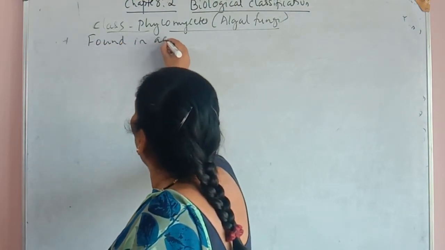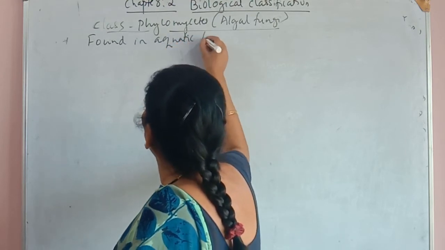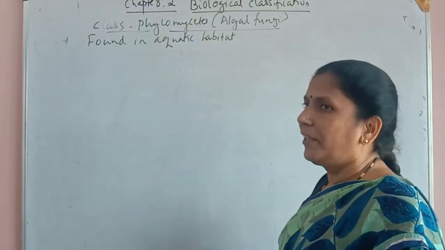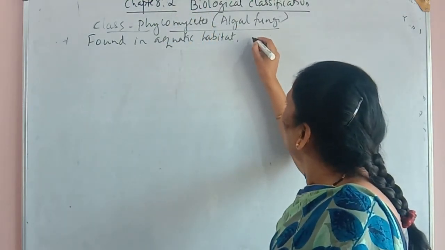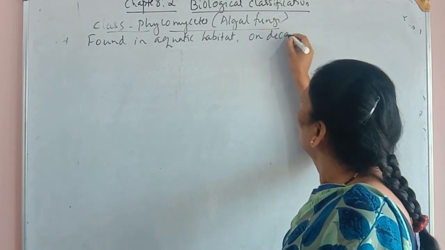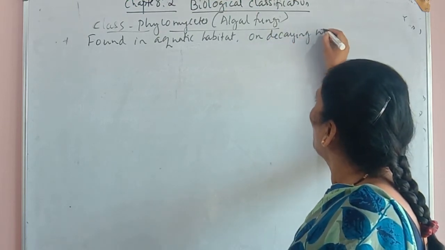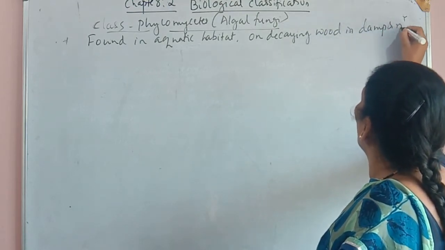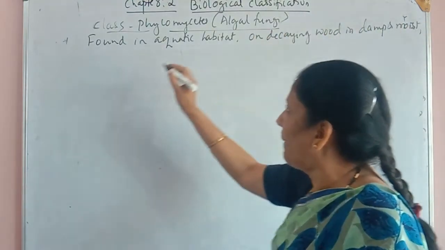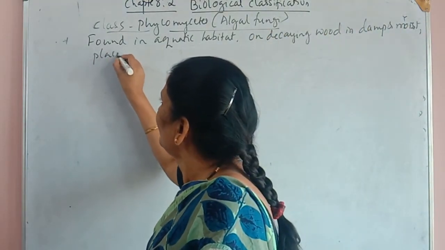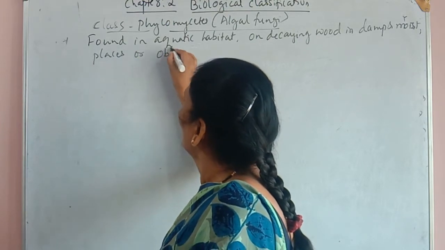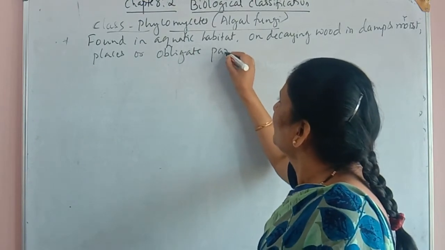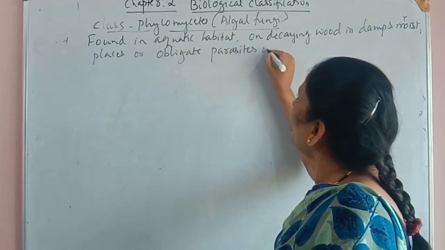The members of this group are found in aquatic habitats, on decaying wood, in damp and moist places, or they are obligate parasites on plants.